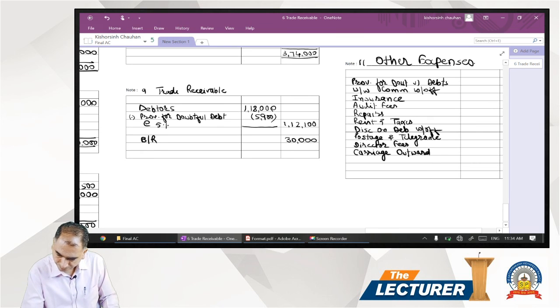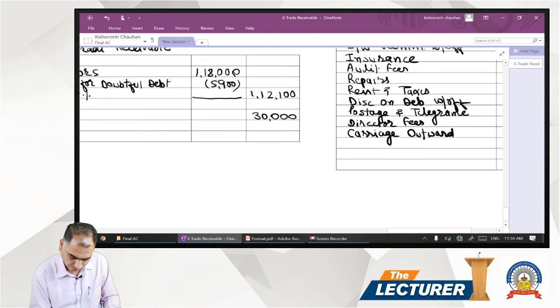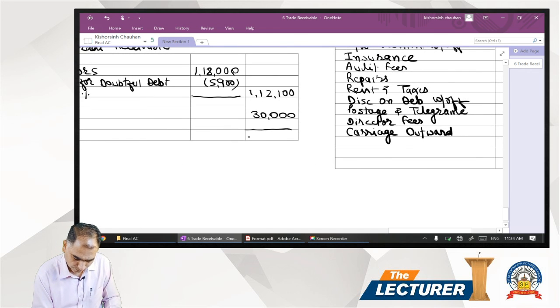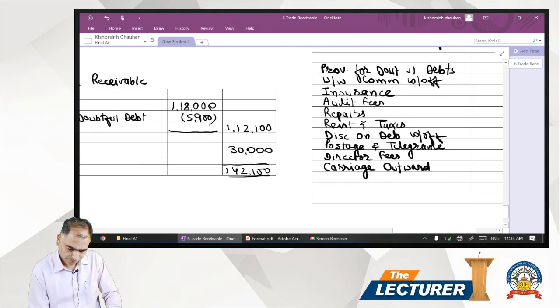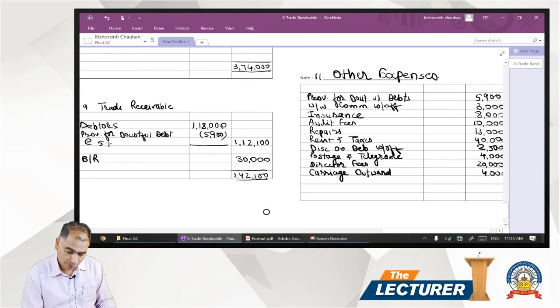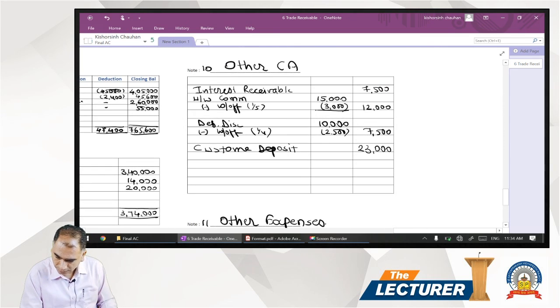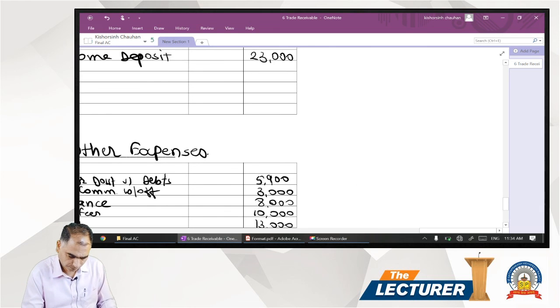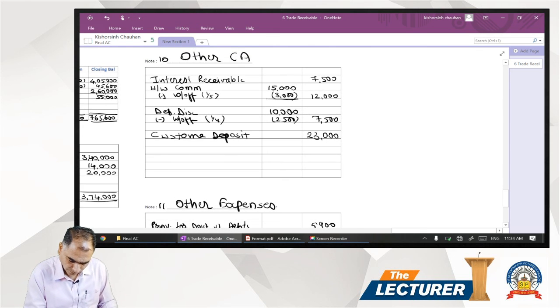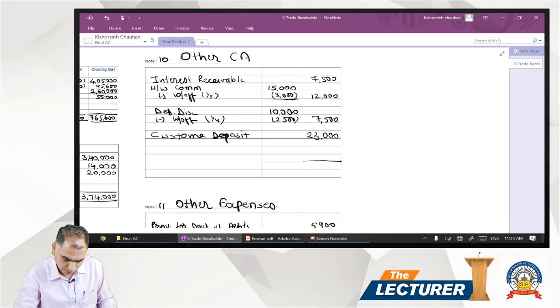Trade receivables 140,100. Then other current assets, 50,000 is other current assets.